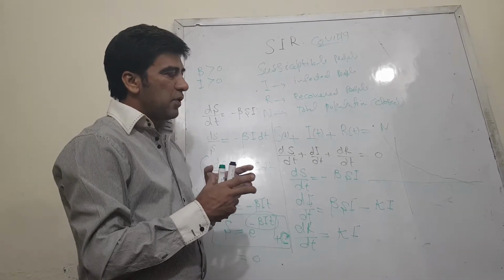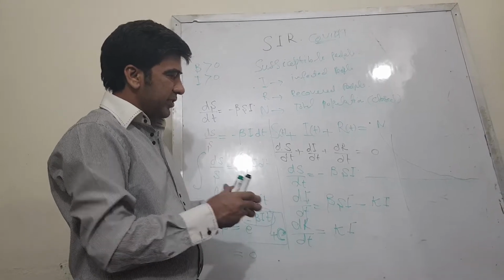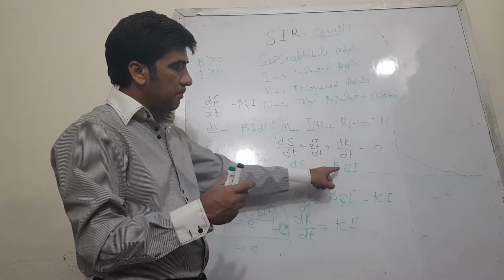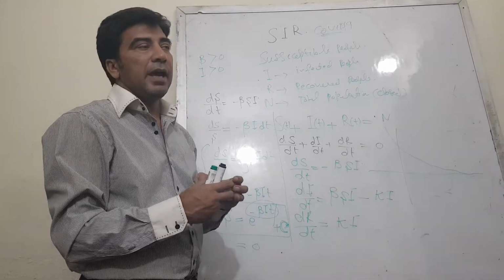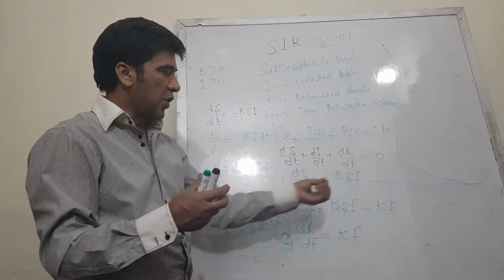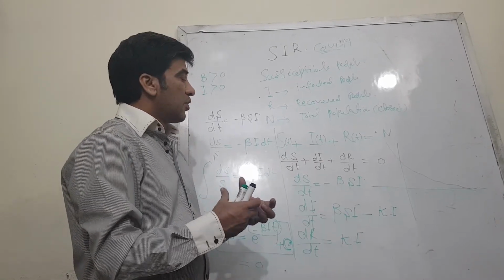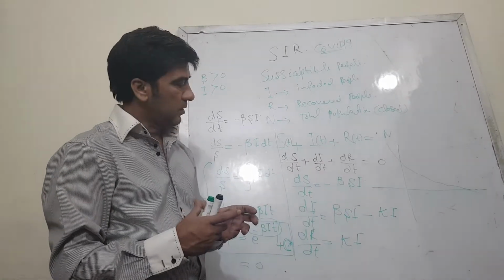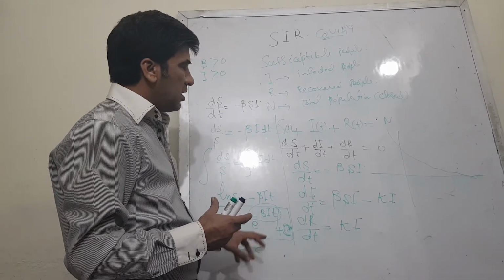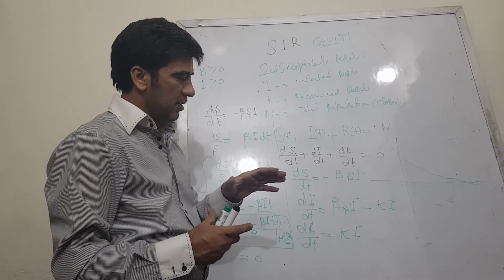Because if we keep social distancing, if we keep a minimum number of contacts between people, then the value of beta will be minimum. And with a minimum value of beta, there will be minimum loss. If beta is increasing, if beta is going to explode, then you will see that this becomes zero. So to all my viewers and to all my friends, wherever they are, they must